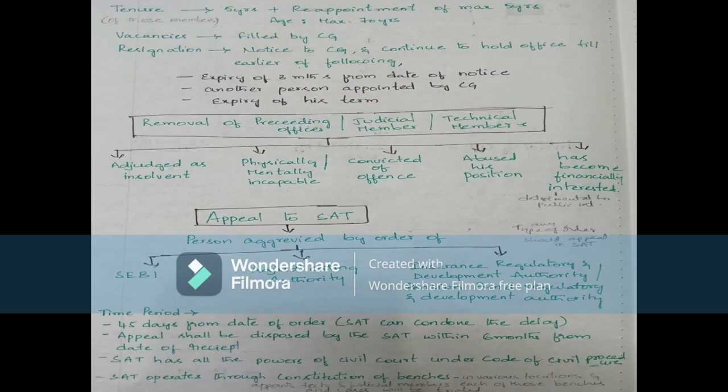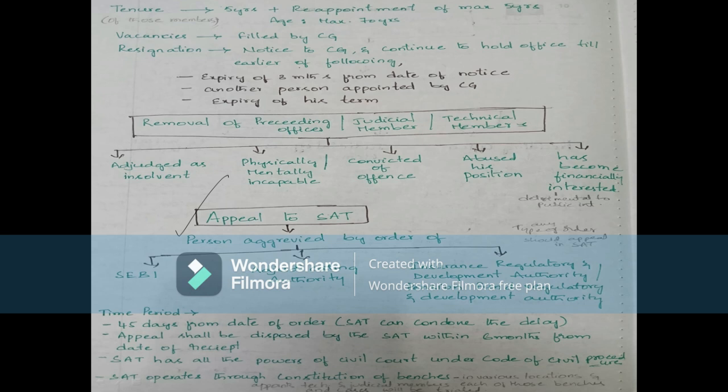Then here it is about appeal to SAT. As I discussed now about SAT, persons aggrieved by order of the adjudicating authority, Insurance Regulatory and Development Authority, Pension Fund Regulatory, all this comes under the SAT only. So the time period is 45 days from date of order.